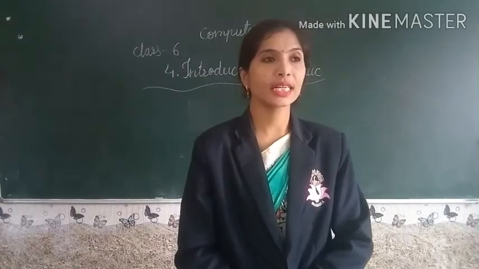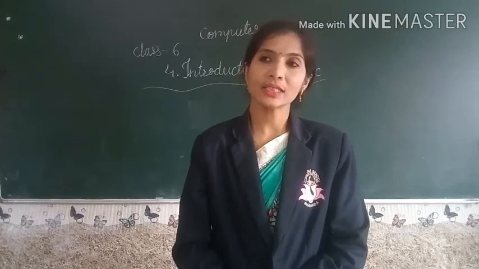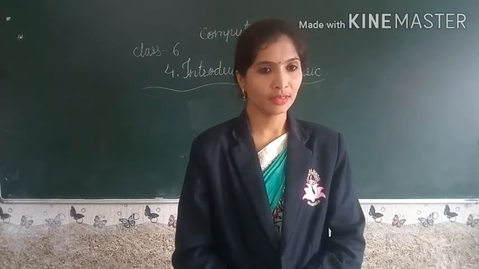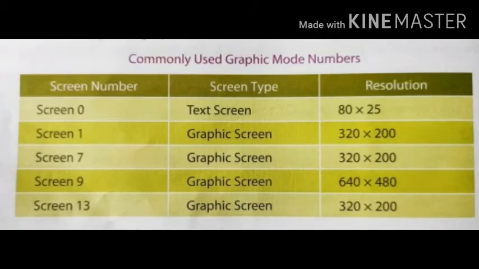Now we are going to see graphics in QBasic. In graphics, the SCREEN command. The SCREEN command is used to change the screen mode. The syntax to use this command is SCREEN mode number. There are 14 screen mode numbers in QBasic and each of these has its different purpose. Some of the commonly used graphic mode numbers are described in the chart.